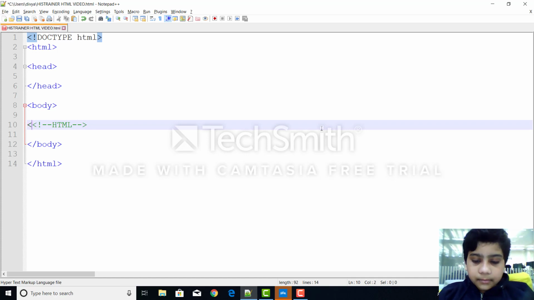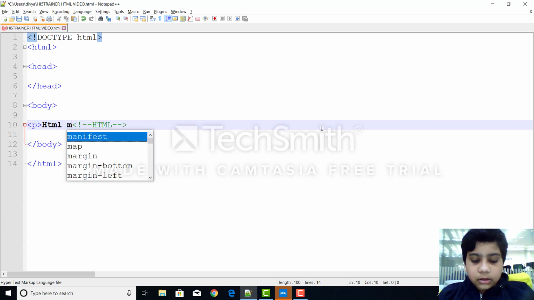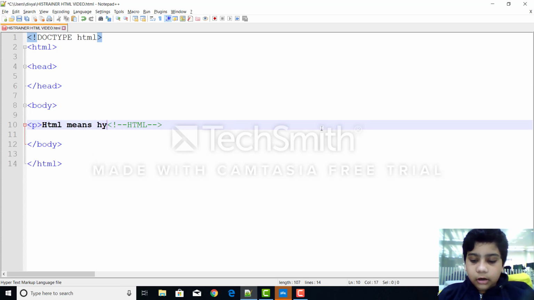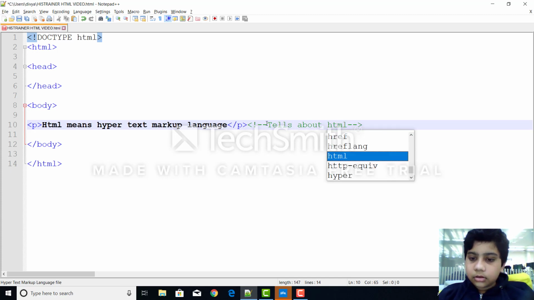So let's open the p tag. Let's write HTML means hypertext markup language, and let's close it. And then in the comment tag, let's write tells about HTML.